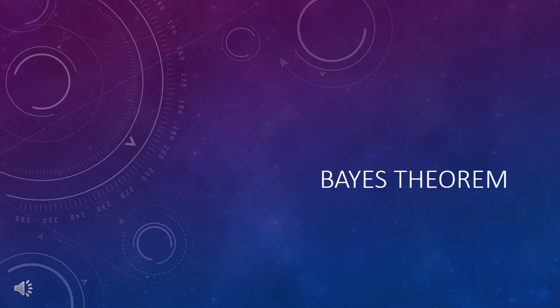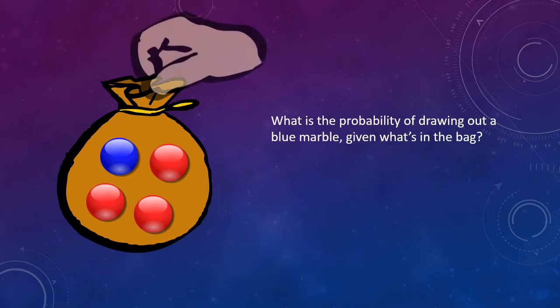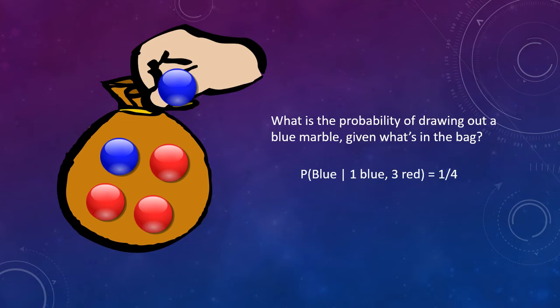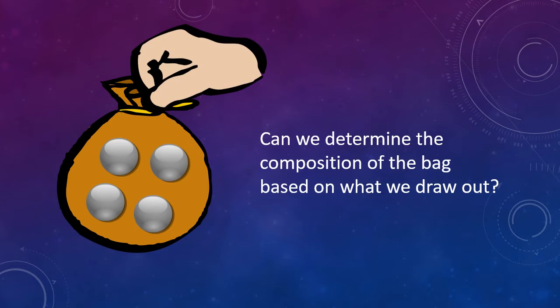confidence in our conclusions. So far, we've been talking about probabilities of observable events. For example, if we have a bag with 3 red marbles in it and 1 blue marble, how plausible is it that we get a blue marble when we reach into the bag without looking? But what if we have limited information? Suppose that we only know that there are 4 marbles in the bag. Some are red and some are blue, but we don't know how many of each. Can we determine the composition of the bag based on what we draw out?